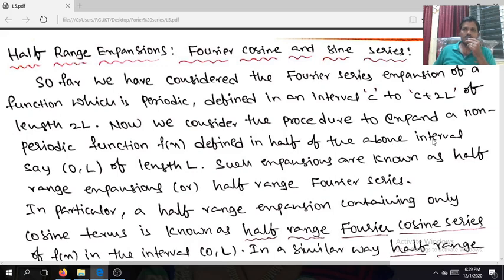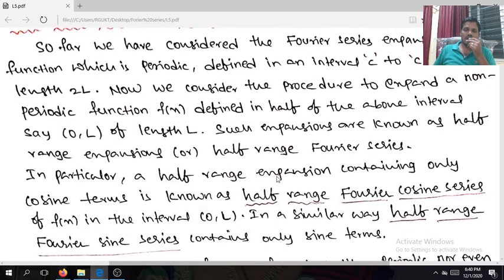Suppose we take the function in minus pi comma pi, the half of the interval is 0 comma pi. If we take the function f of x in minus L comma L, the half of the interval is 0 comma L. In general, the function is defined in the half of the above interval, 0 comma L, of length L. Such expansions are known as half-range expansions or half-range Fourier series. I am not considering the complete interval here, only half of the interval, and that's why the series are called half-range Fourier series expansions.